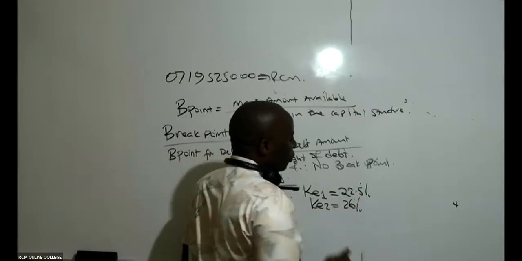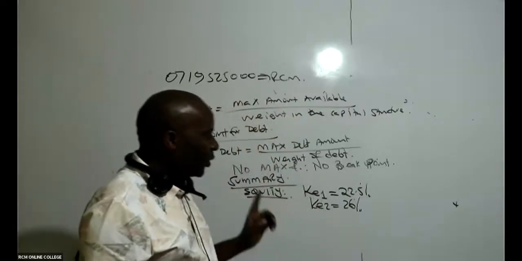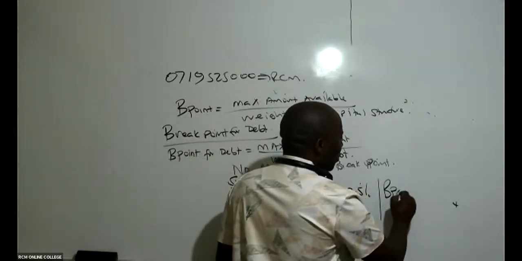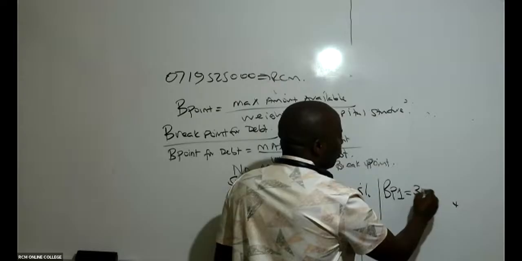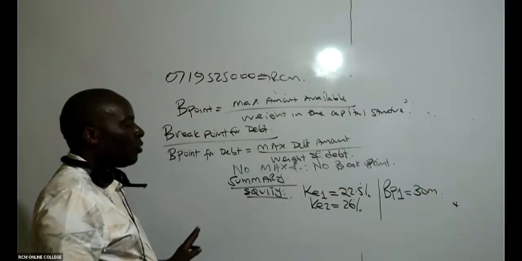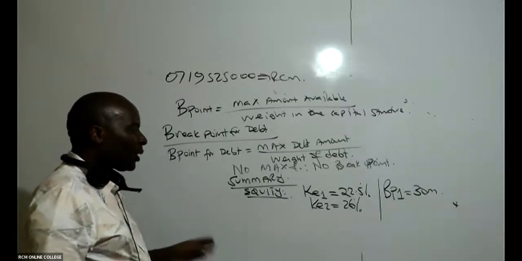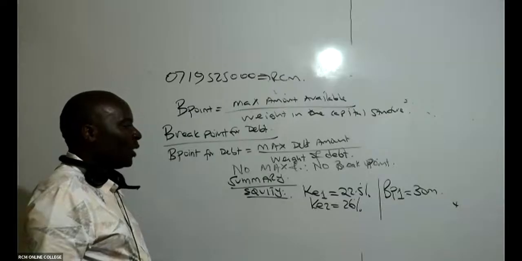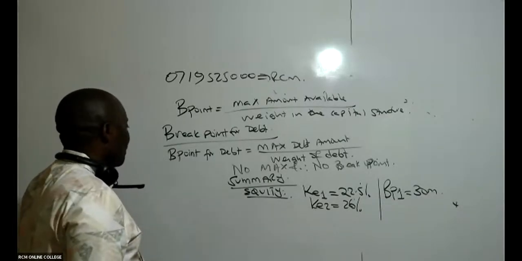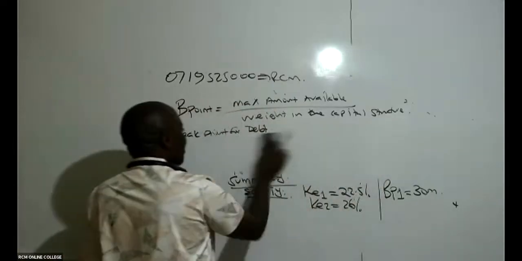Is there somebody who is able to remember this? Yes. And then don't forget that we had a break point, just one break point of 30 million. That is equity components. Very, very important. I have the two costs of equity, and then I have one break point like that. This summary is very important to me.